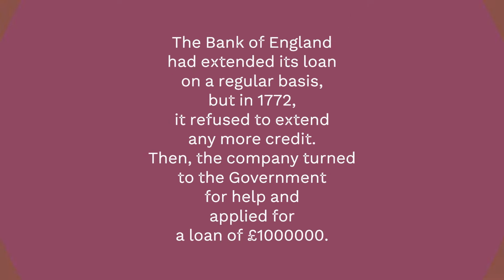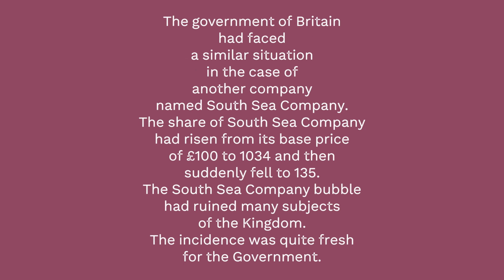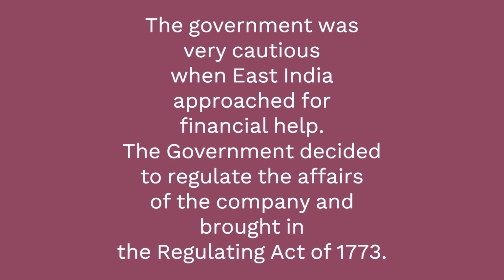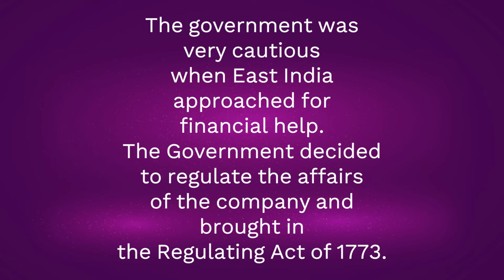The government of Britain had faced a similar situation in the case of another company named South Sea Company. The share of South Sea Company had risen from its base price of £100 to £1,034 and then suddenly fell to £135. The South Sea Company bubble had ruined many subjects of the kingdom. The incidence was quite fresh for the government. The government was very cautious when East India approached for financial help. The government decided to regulate the affairs of the company and brought in the Regulating Act of 1773.